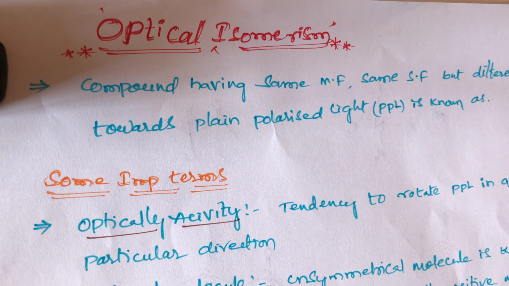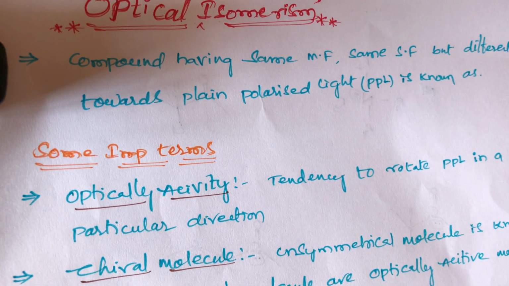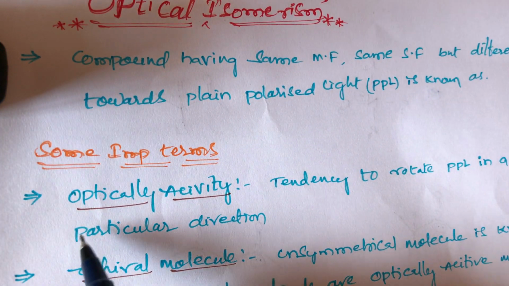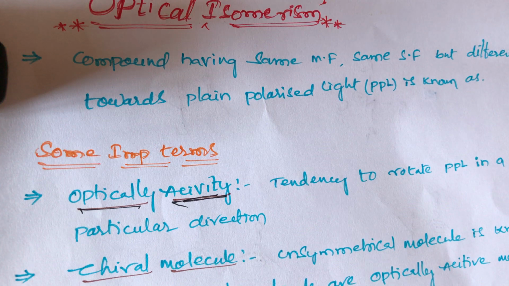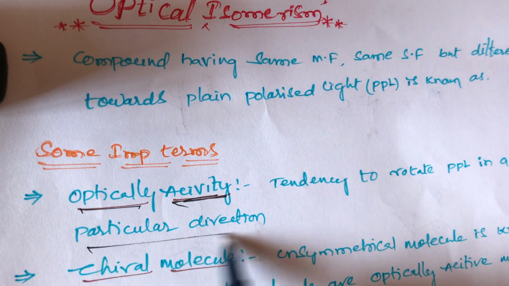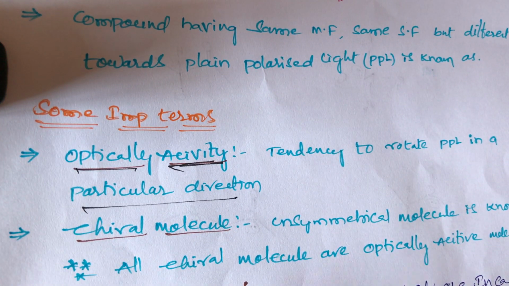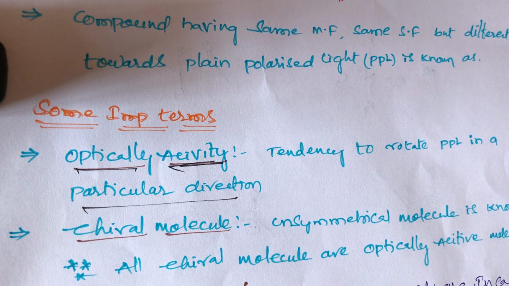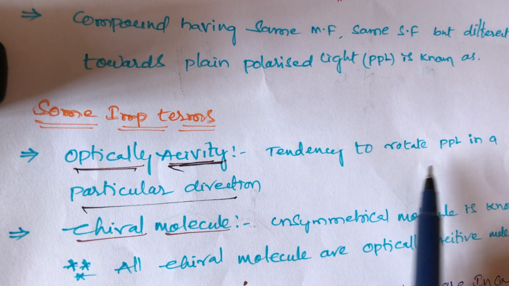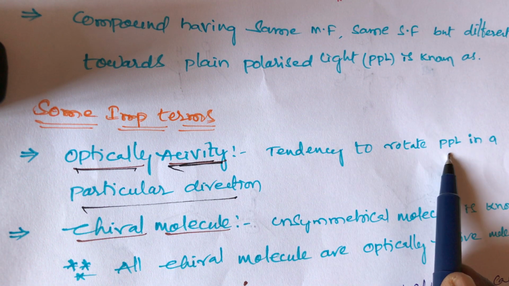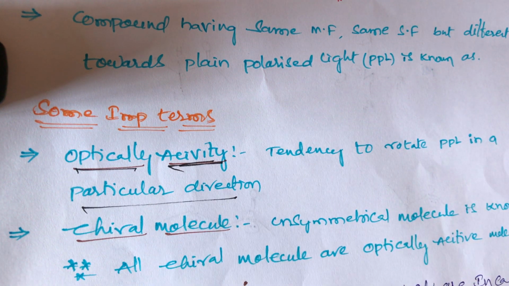Some important terms. First, optical activity. What is optical activity? The tendency to rotate plane polarized light, PPL, in a particular direction.